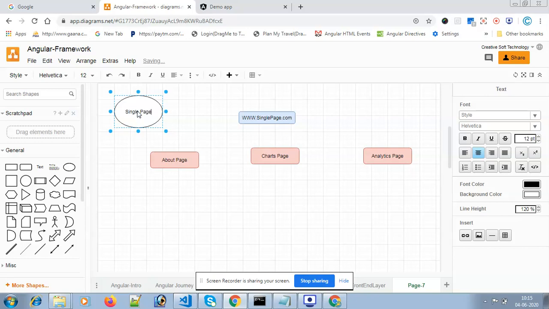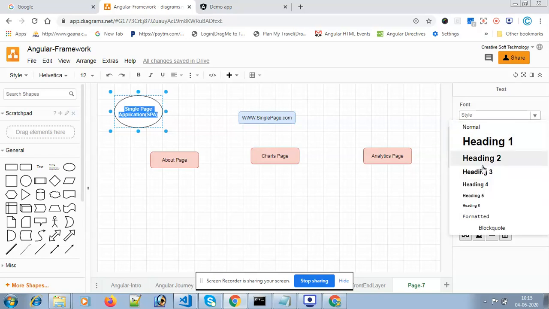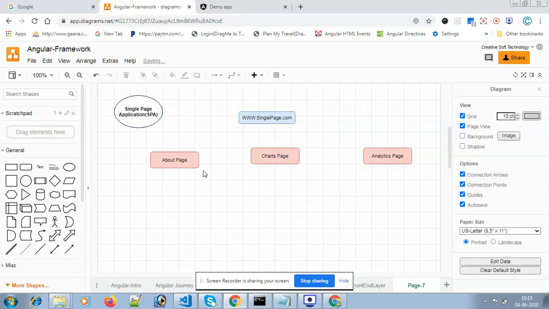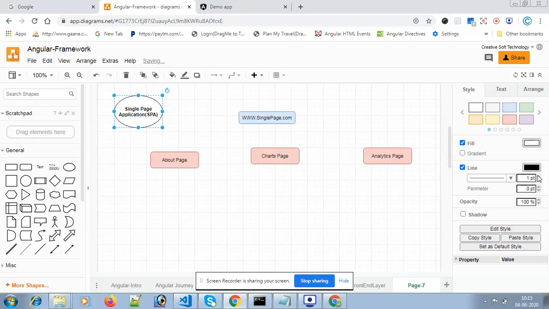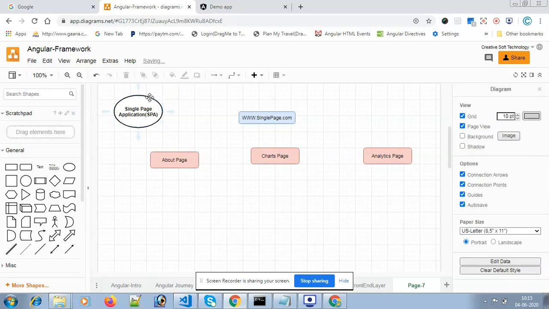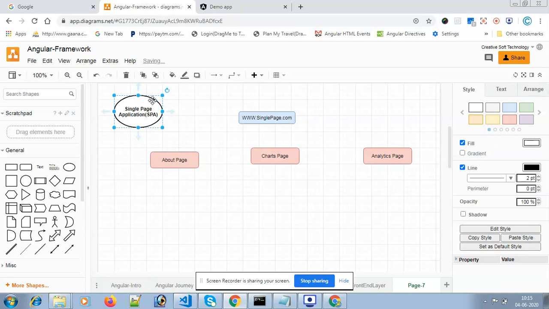Single page application, SPA. These are single page applications. Now we can see how to connect and what the concept is behind how single page applications work.